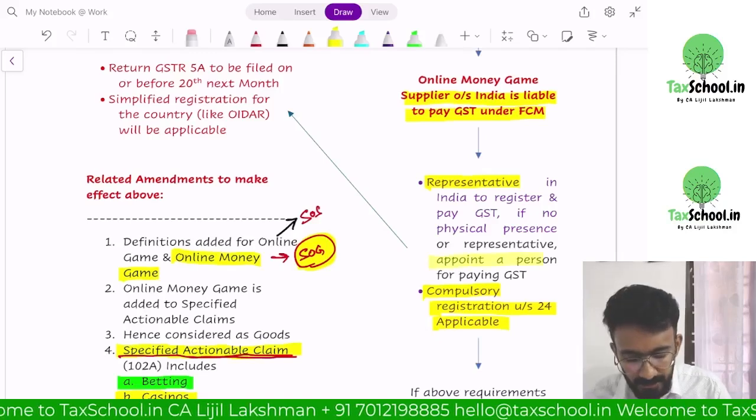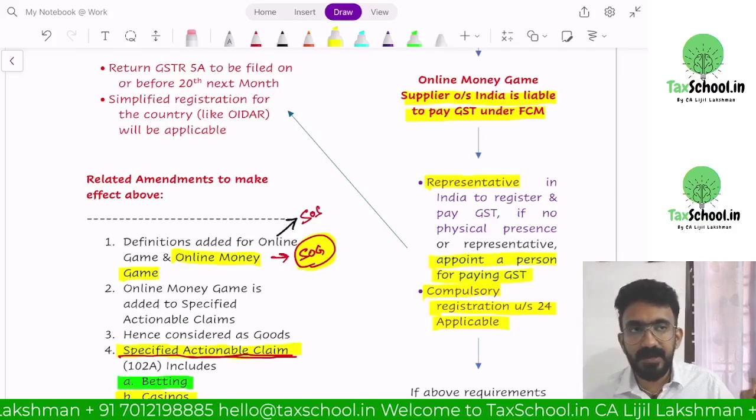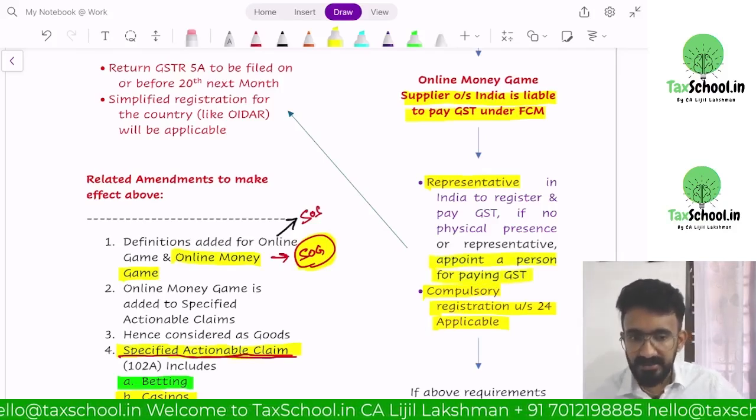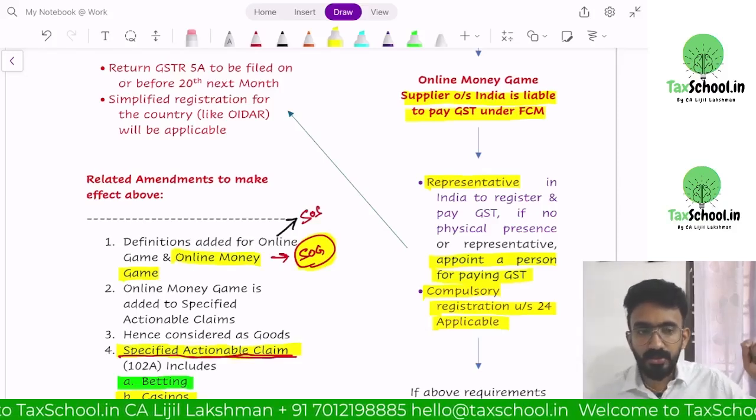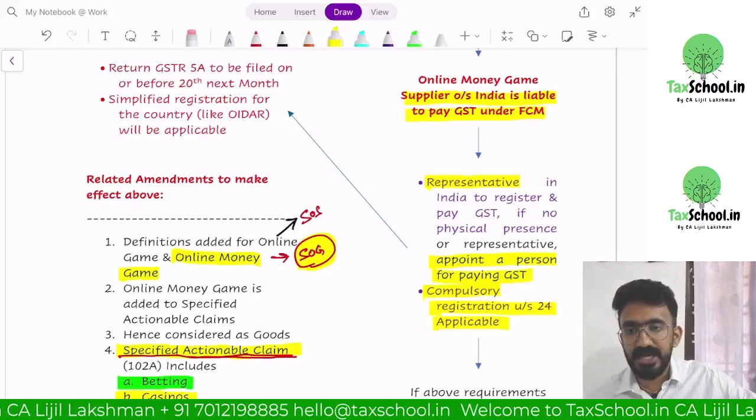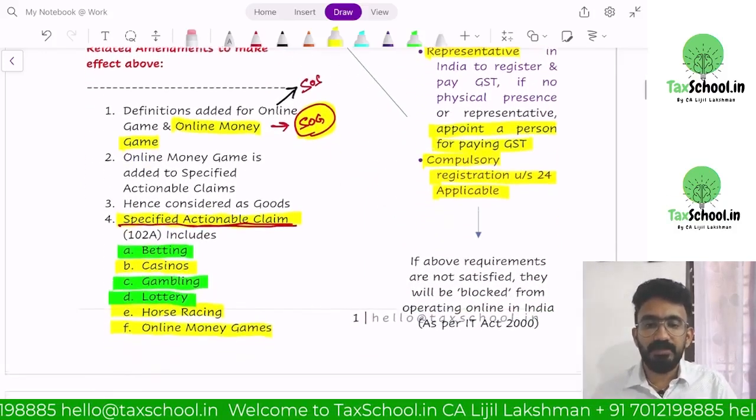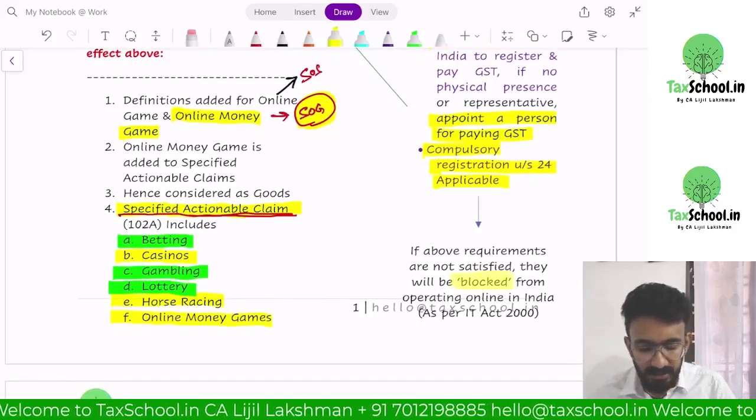If they want to give access for Indian players to participate in their online money games, putting money to win money, if you want to have Indian customers on your website and participate in games, you need to register in India, appoint a person to collect and pay taxes. Otherwise, your website will be blocked.